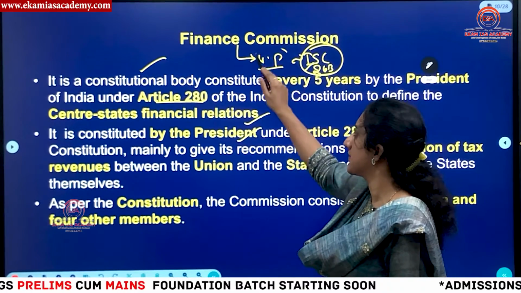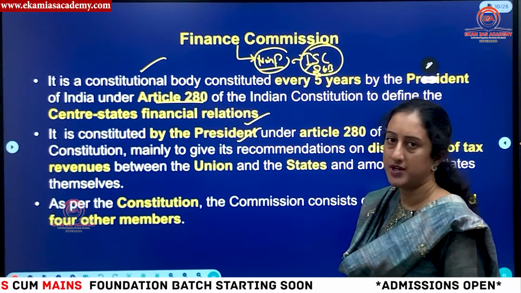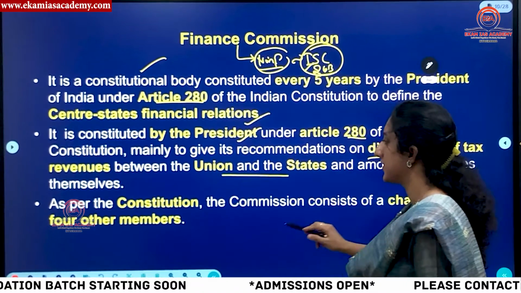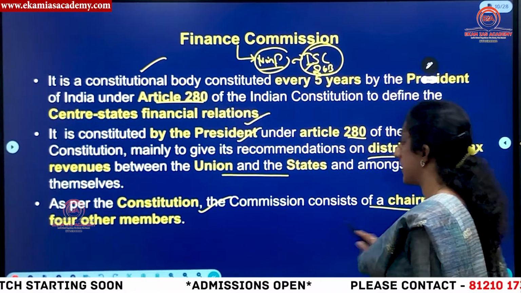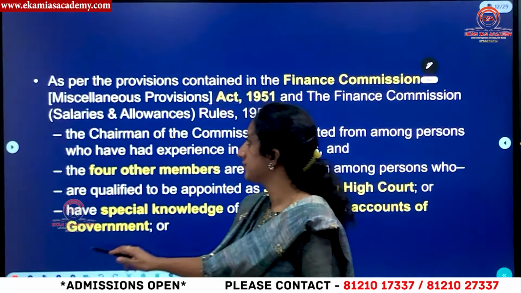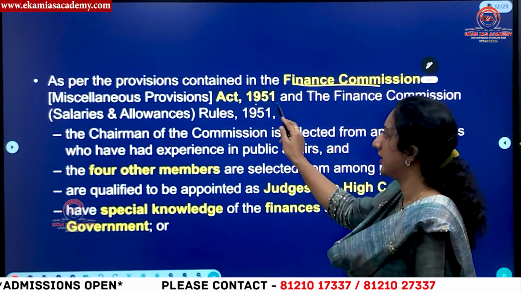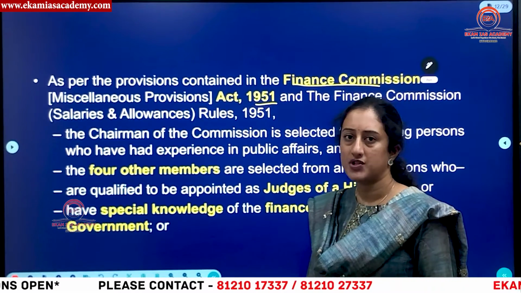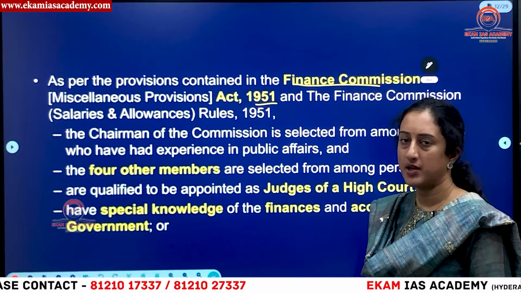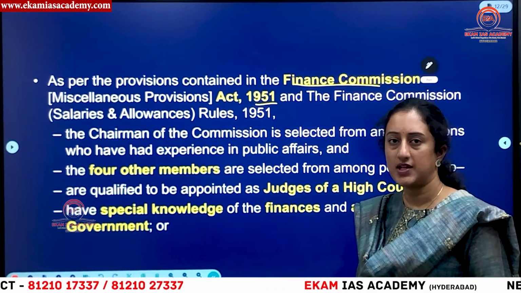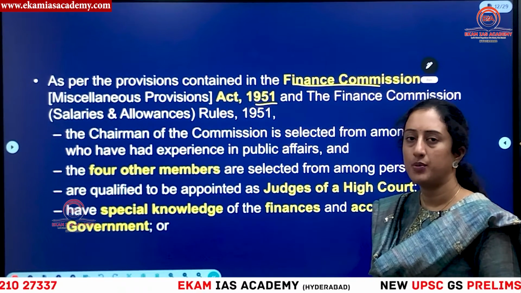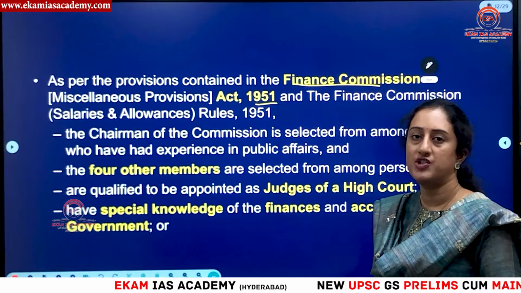Okay, so in the same way, this is also a non-permanent constitutional body established by the President of India under Article 280 for distribution of revenues between the Union and states. As per the Constitution, the commission consists of a chairman and 4 other members. 1 plus 4 is the composition. Then, the Finance Commission Act of 1951 did not say what the qualification is. The Constitution is silent on the qualifications of who can be made chairman or members. The same is the case with the Election Commission also. That is why the Supreme Court has recently opined that the appointment process should be taken care of by a collegium type of body.